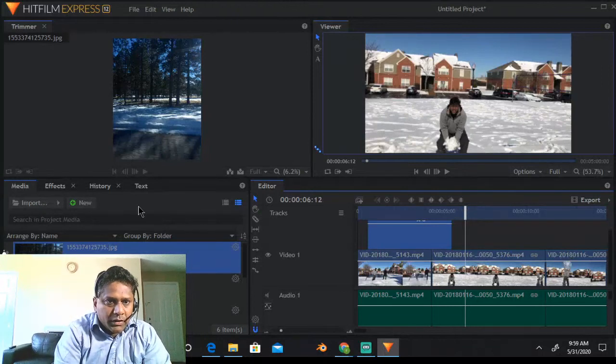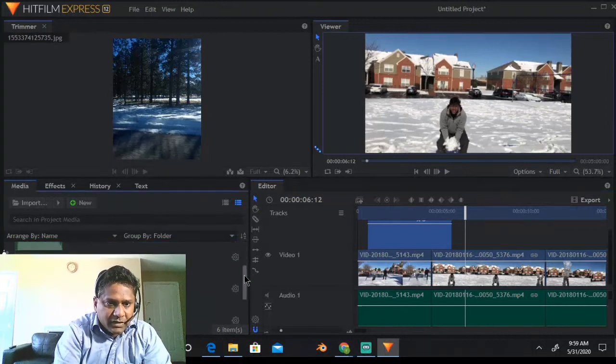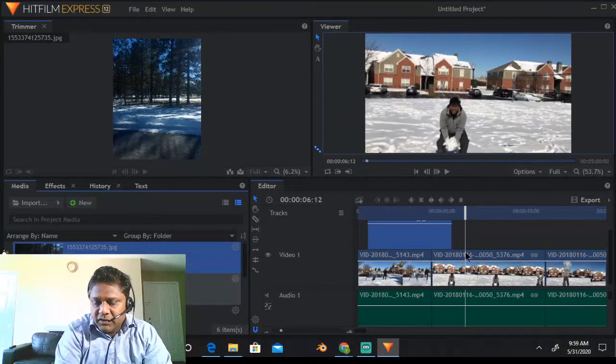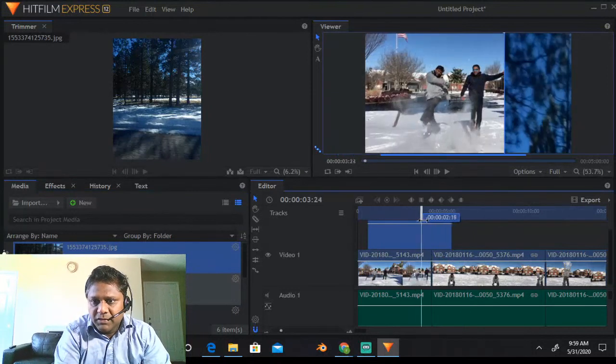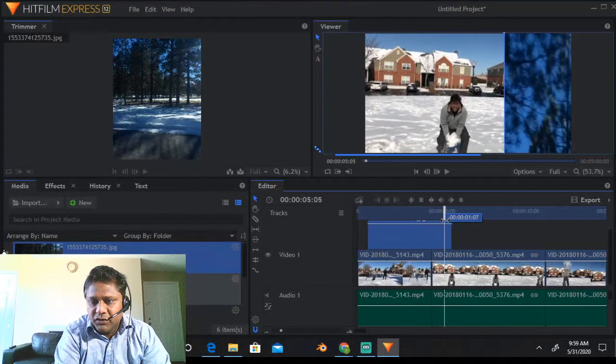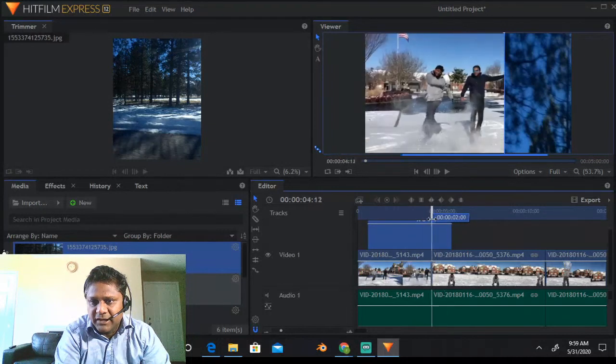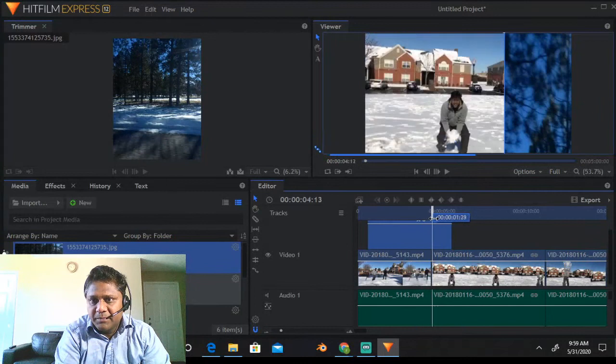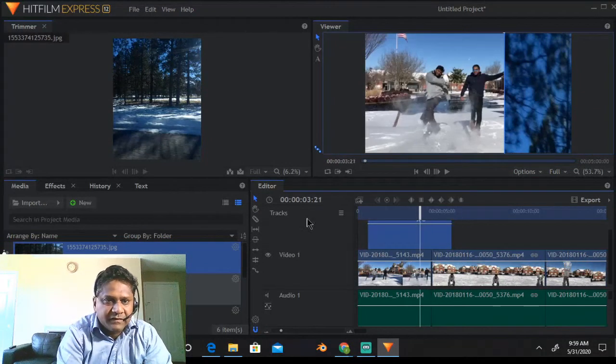So here you can see, we are fine with this, right? This is where all our files will be, and this is the window where the actual action happens. This is the view window, and let's put some effect here. Let's say when our video is moving from this video to the second video, I want to add some special effect. Right now it's an abrupt change. This video ends and this starts. So let me put some transition effects there.